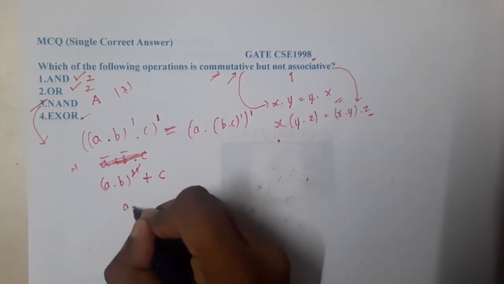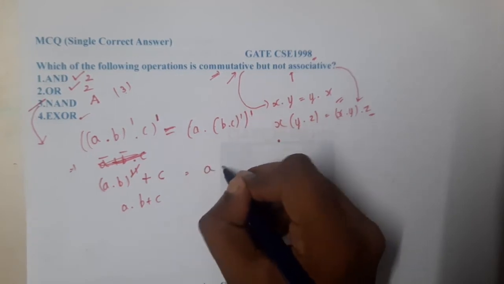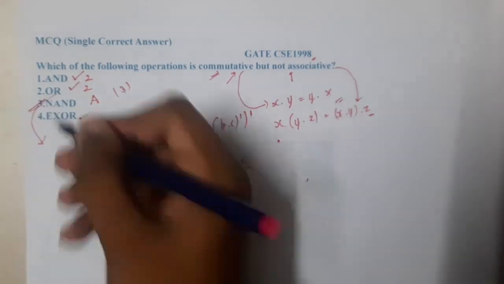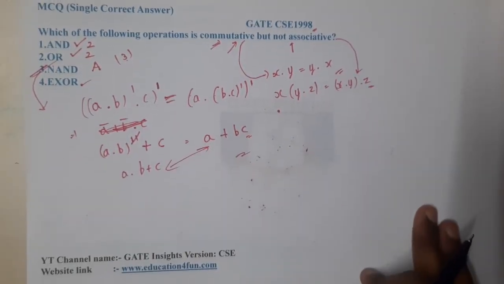That is nothing but A dot B plus a C. Coming to this, if you apply the complement inside, it becomes A plus a BC. So these both are not equal, right? With that understanding also, you can say C is the correct answer. I hope everyone got a clear idea with respect to this question.